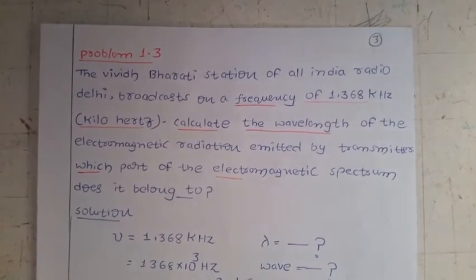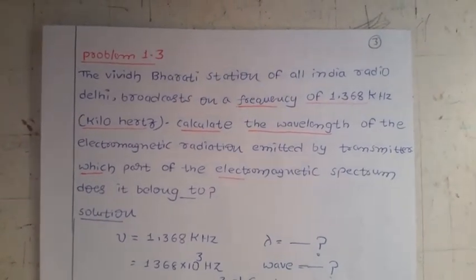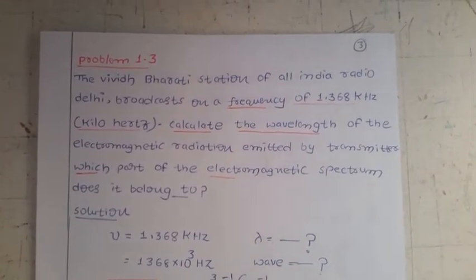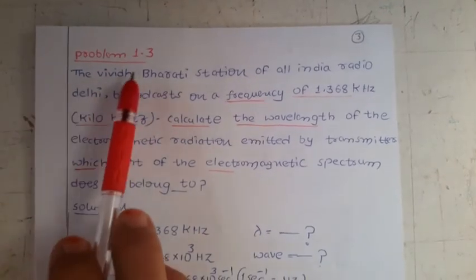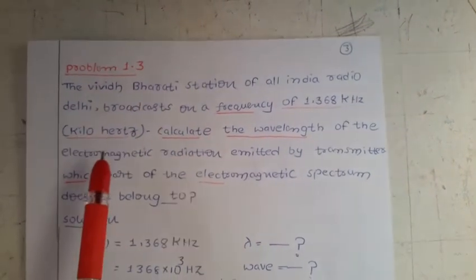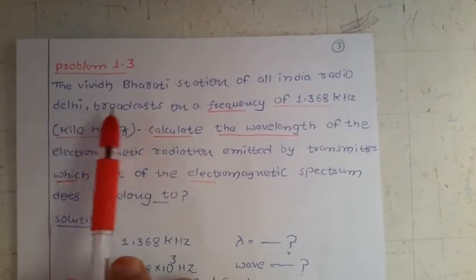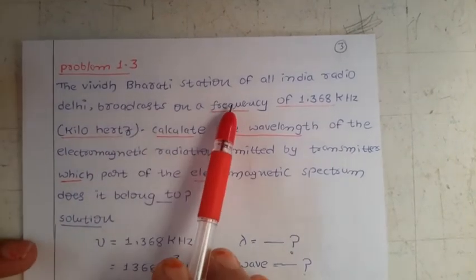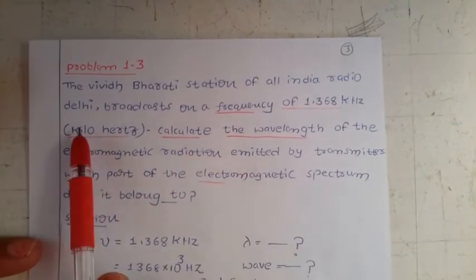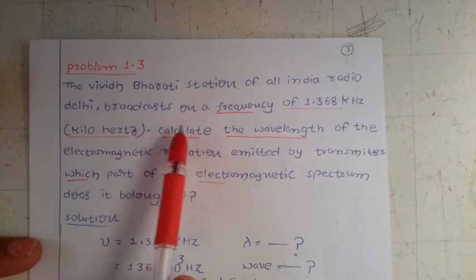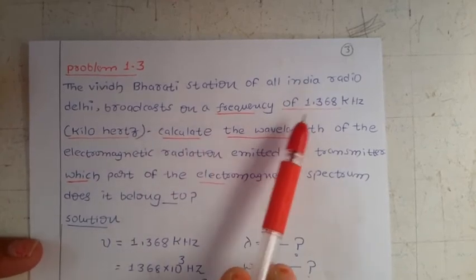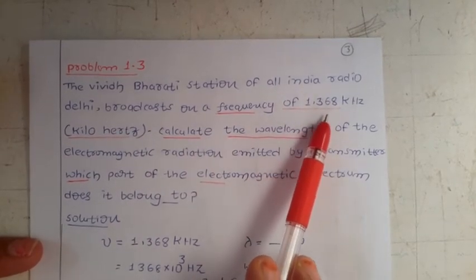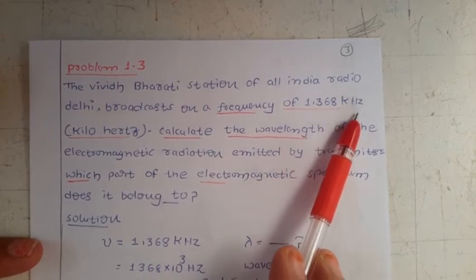Now, let us discuss numerical problems on electromagnetic radiations. These are the in-text questions. First, we have problem number 1.3. What is the given question? The Vividh Bharati station of All India Radio, Delhi, broadcasts on a frequency of 1368 kilohertz.